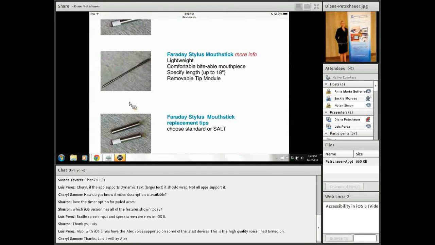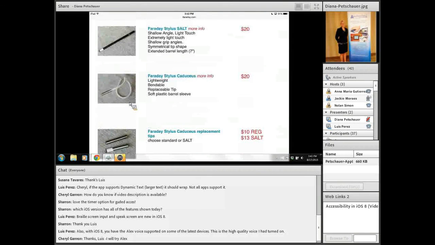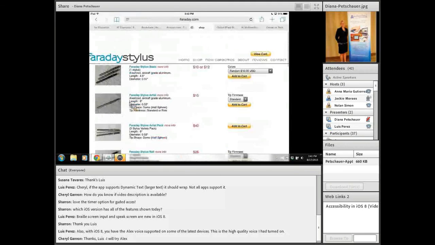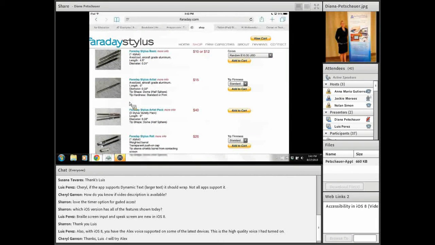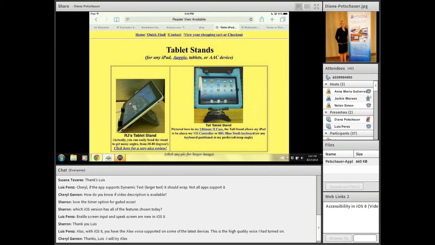There's mouse sticks, there's head sticks, and of course positioners for those head sticks, whether it's a hat or a headband to be used with them. So think of different options for your students who may be needing an adaptive stylus. Those are certainly options to use as well. And today I'm using a Belkin tablet stage stand for my iPad. These are just some examples. R.J. Cooper's tablet stand